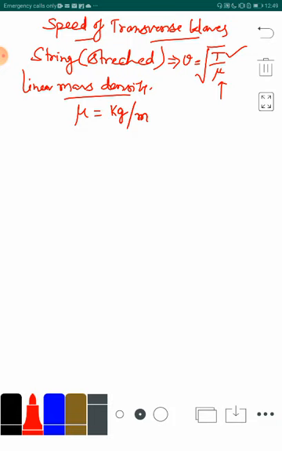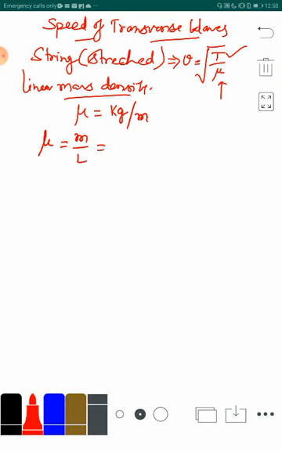So, this is about the speed of waves which are of transverse nature in a stressed string. We can also put this formula for the velocity of the transverse waves in a stressed string in a different way, in terms of the density of the string. So, the formula can be expressed in terms of the density as here. This is the mass per unit length.